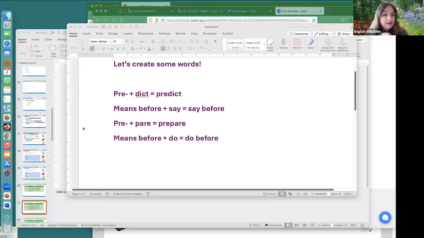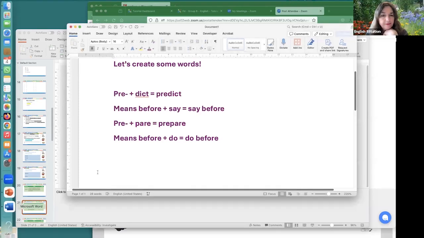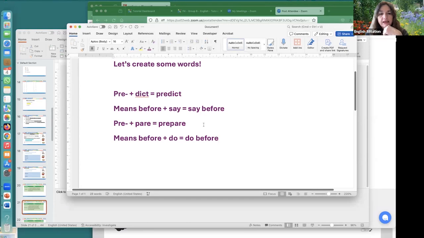Righty. So first things first, we're going to have a look at prefixes. Prefixes, the things that you put in front of words to make new words. So for example, we have pre plus dict makes predict.